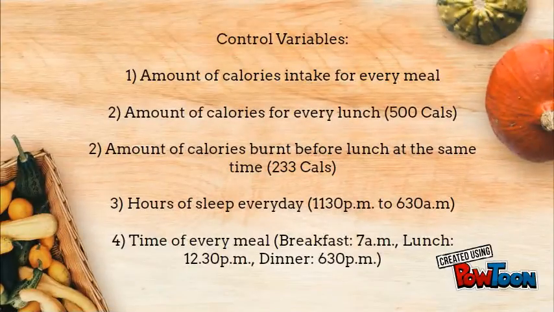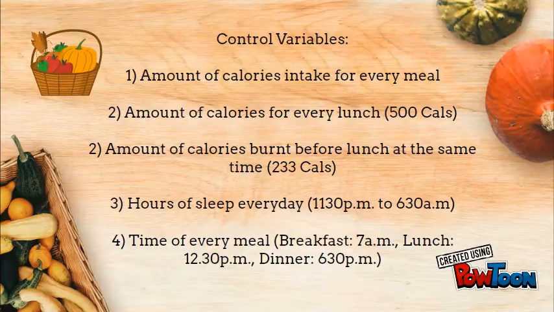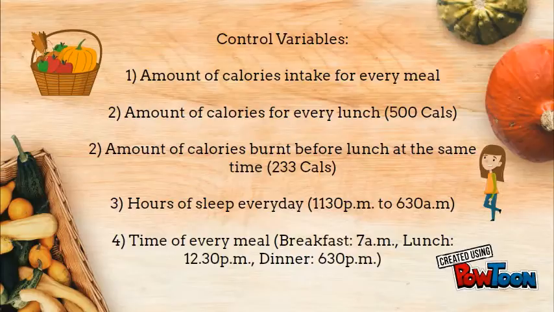To increase the validity of the experiment, certain variables were controlled for. She takes in the same amount of calories for every meal and 500 calories for every lunch. She burns 233 calories before lunch every day. She sleeps for 7 hours every day and she takes her meals at the same time every day.